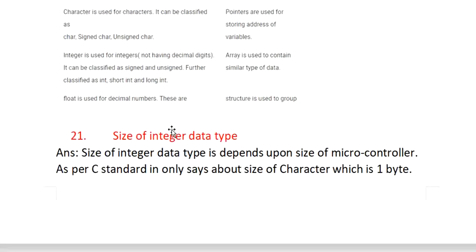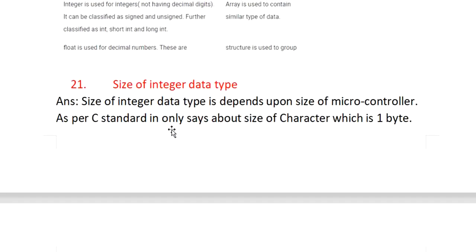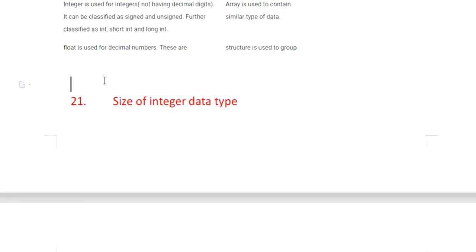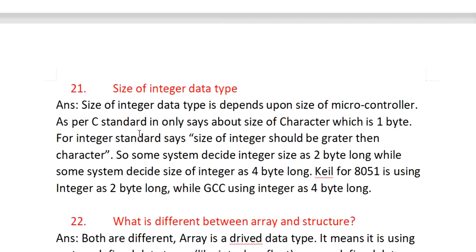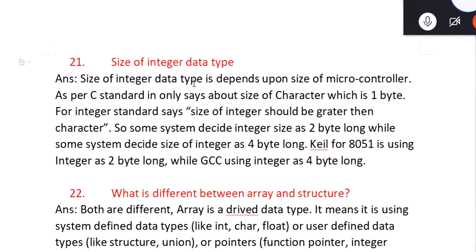The next question: what is the size of integer? I will not say it's a common question, but people can ask it. The size of integer depends upon the microcontroller, upon how the system is designed.